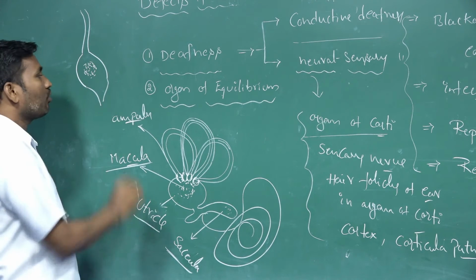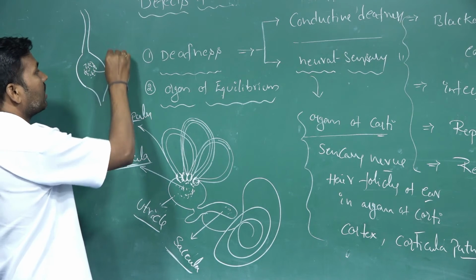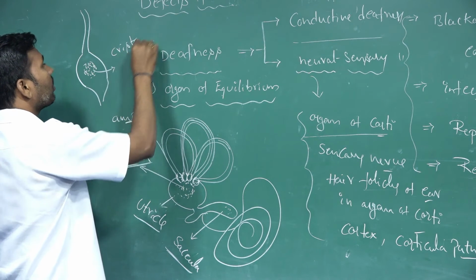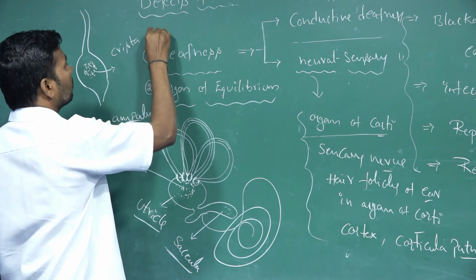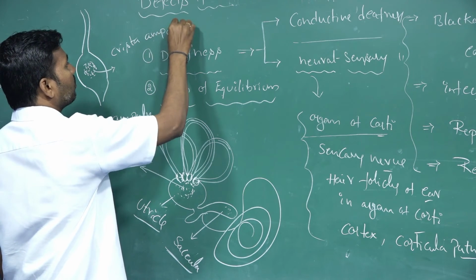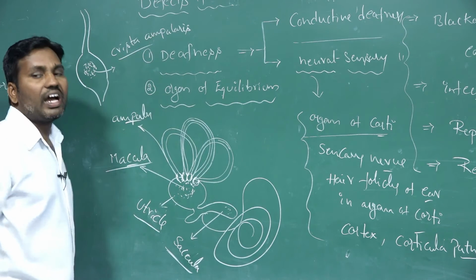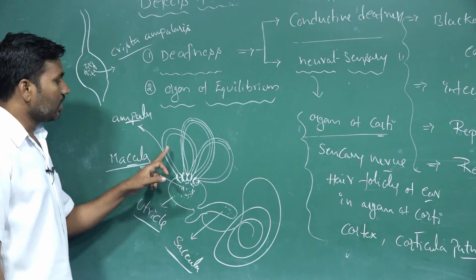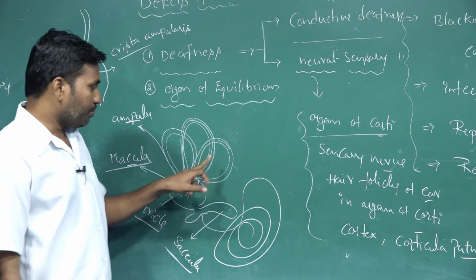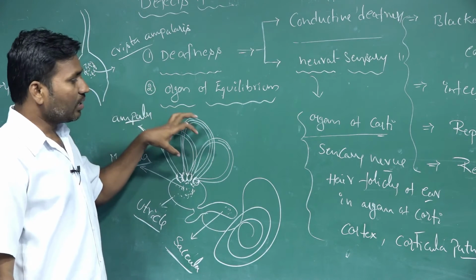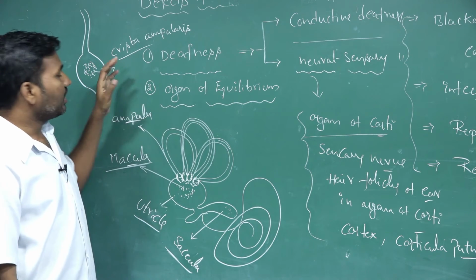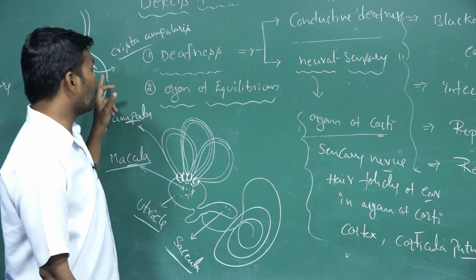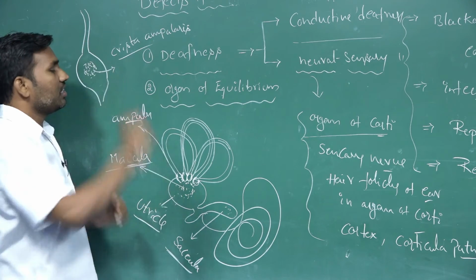Those pressures are recognized by these receptors, which are called the cristae ampullaris. With the help of the cristae ampullaris, the perilymph and endolymph pressure is recognized, and the central nervous system identifies the position of the body with the help of these receptors.